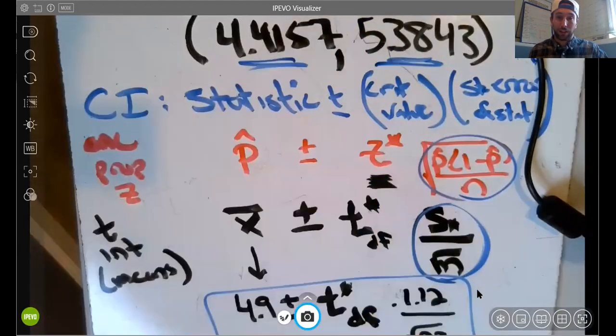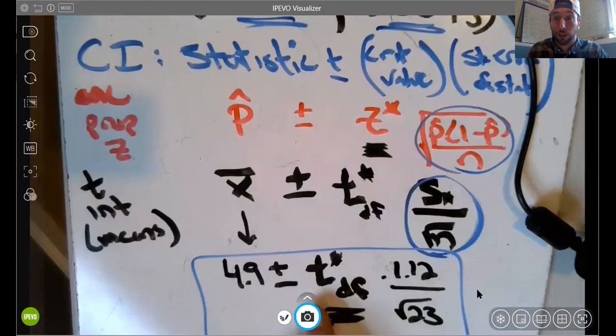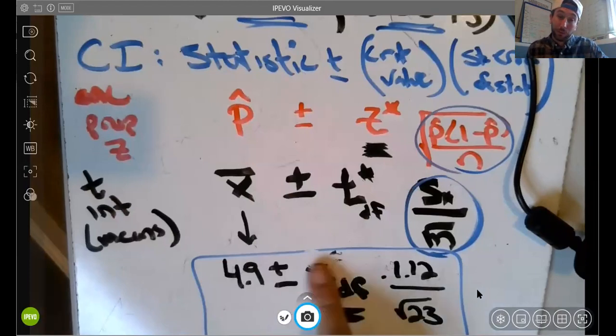And again, we'll touch on how to look up this T star in the next video tomorrow. But right, no big deal. It's just a number you look up in the table. It's not 1.96. It's going to be bigger. We'll talk about why. That's it. That's the formula for a T interval. Just got to figure out how to replace this with a number so we can actually do the math.